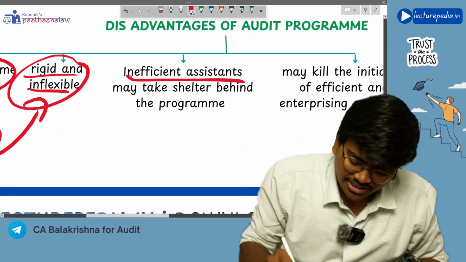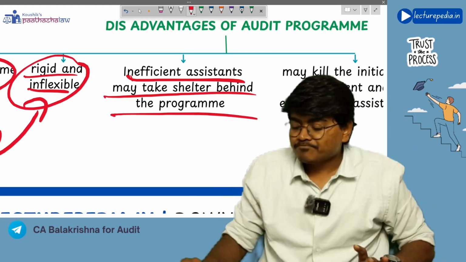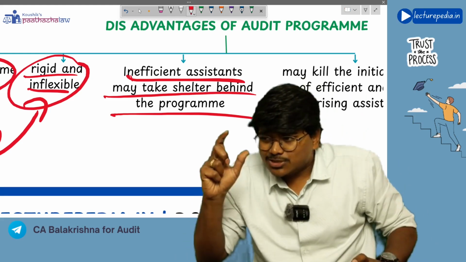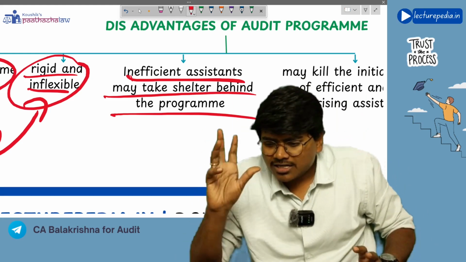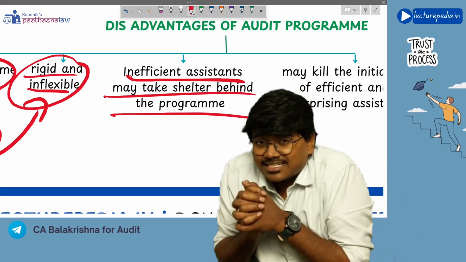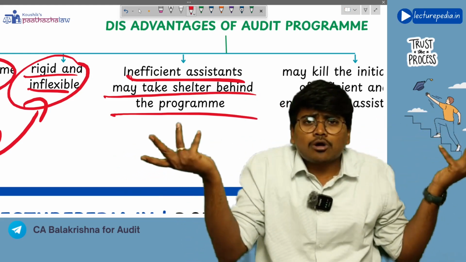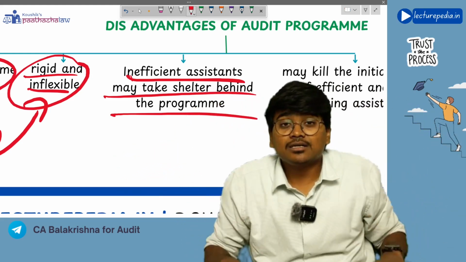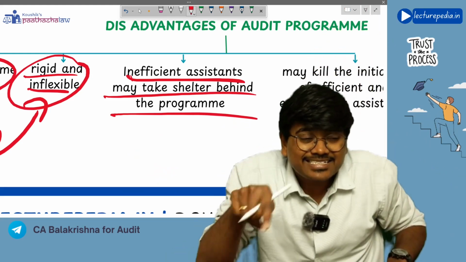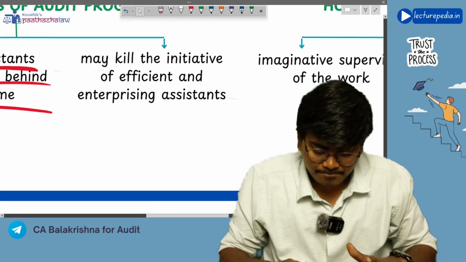Next, inefficient assistants may take shelter behind the program. Any article assistants who want to skip the work, who do not like to do the work, they can take shelter behind this audit program, saying that the procedure is not there in the audit program, so we have not done it, right? So like this, the inefficient article students can take shelter under this audit program. There is one such disadvantage.